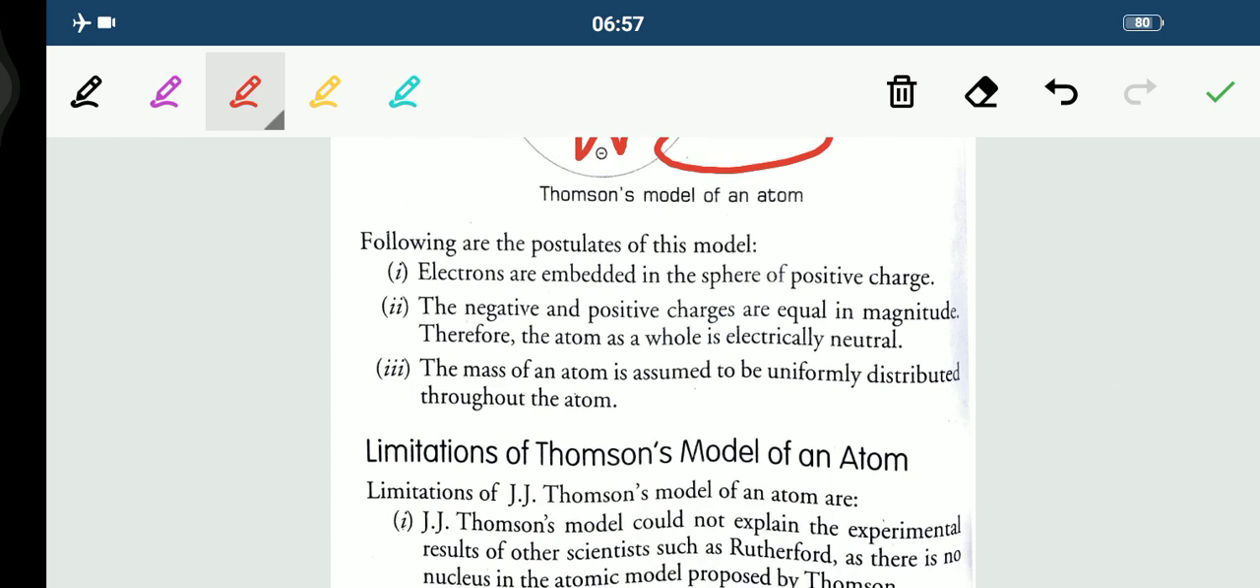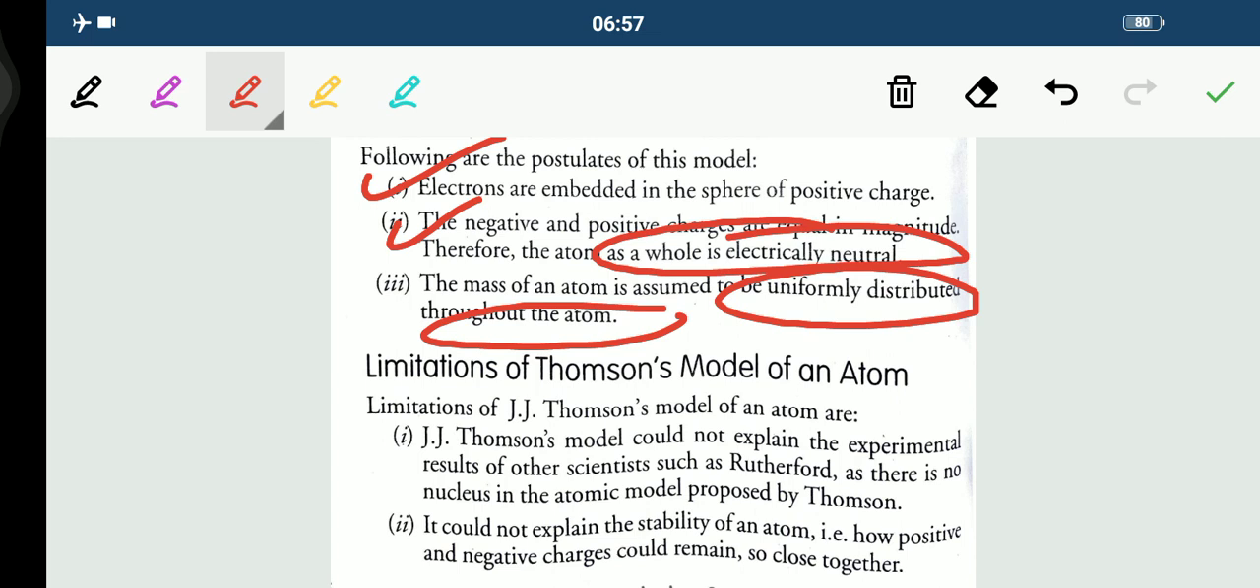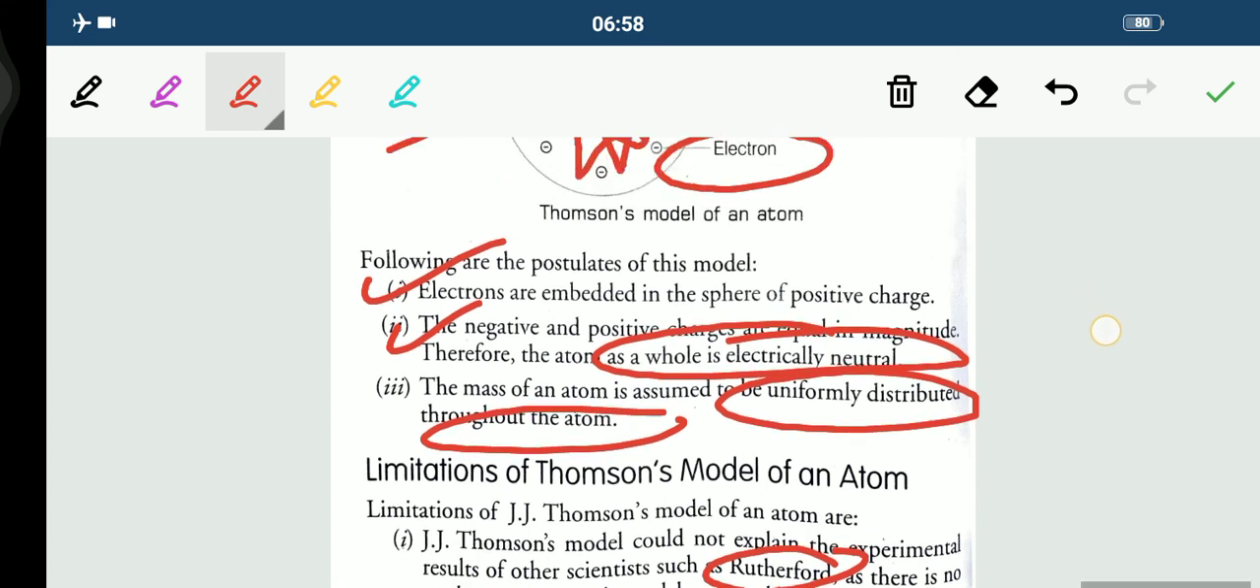He gave the postulates that electrons are embedded in the sphere of positive charge. Negative and positive charge are equal in magnitude. Therefore the atom is wholly electrically neutral, and the mass of atom is assumed to be uniformly distributed throughout the atom. But there were some limitations. What was the limitation? He could not explain the experimental results of other scientists such as Rutherford, as there is no nucleus in the atomic model proposed by Thomson. It could not explain the stability of an atom: how positive and negative charge could remain so close together. So these were the limitations.